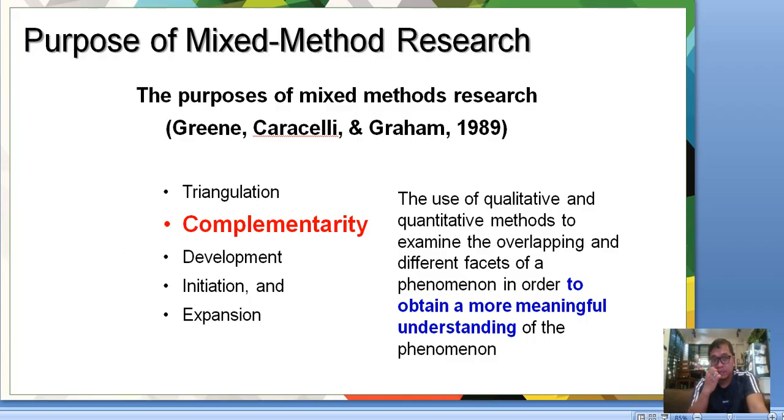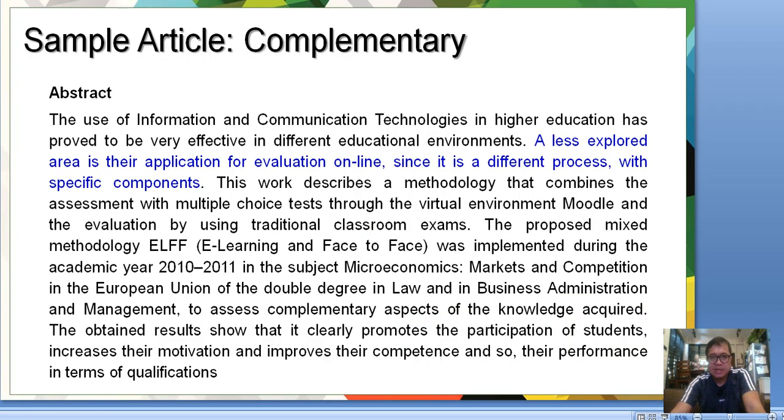So the next is complementarity. It is the use of qualitative and quantitative methods to examine the overlapping and different facets of a phenomenon in order to obtain a more meaningful understanding of the phenomenon. So this is an example of complementarity.